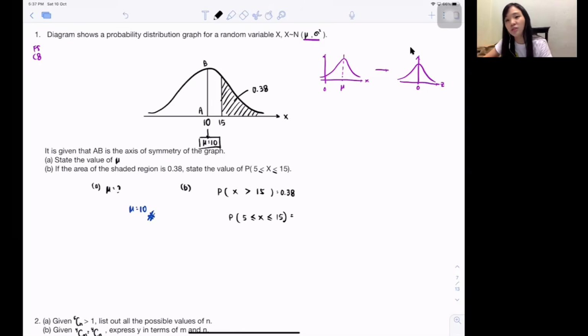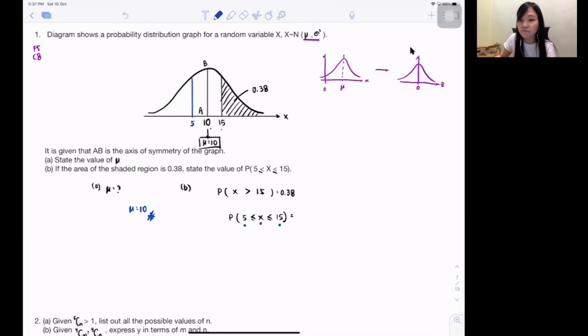And the standard deviation. This question never gives me the standard deviation. And it's not necessary to do so because I can straight away use my eyes to know the answer. You know why? So let's look at what they want to find first. They want to find X less than 15, more than 5. Where is 5? Here 10, here 15, isn't it?